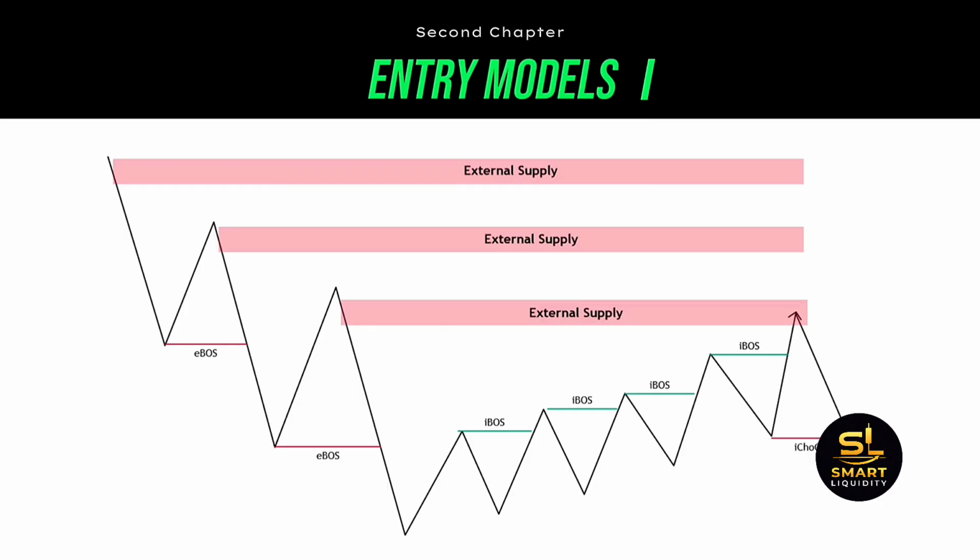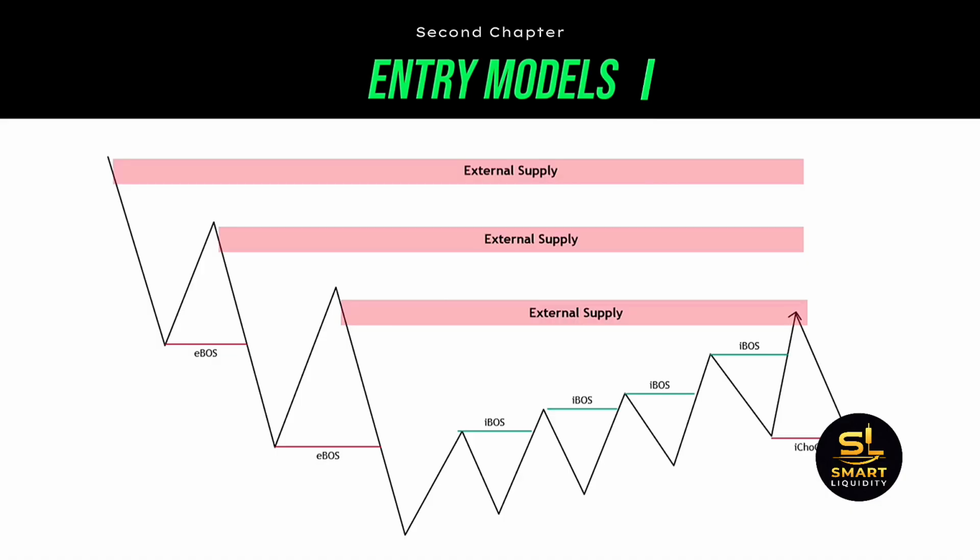But the highest quality setup is as follows. After the price hits the supply zone, we wait for the market to break the last low. So essentially, we wait for price to create an internal bearish change of character. We do not place orders yet, as we have said in the first chapter.